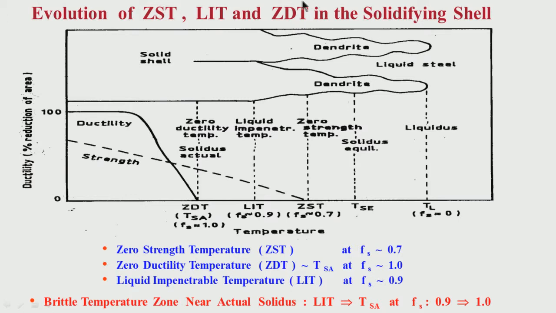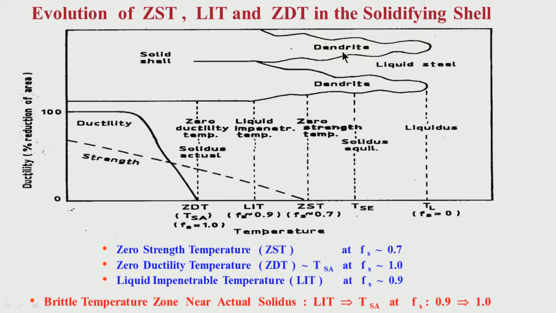What is the temperature when the ductility of the strand is first evolving? In liquid there is no strength, in liquid there is no ductility, but at what stage of solidification this strength and ductility are emerging or evolving, that is important. Let us try to understand from this figure what is happening.